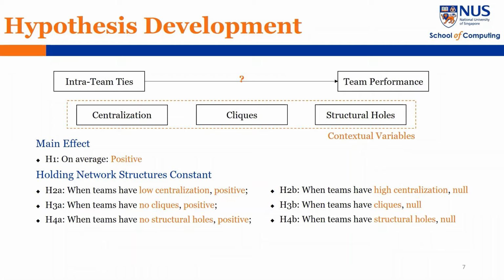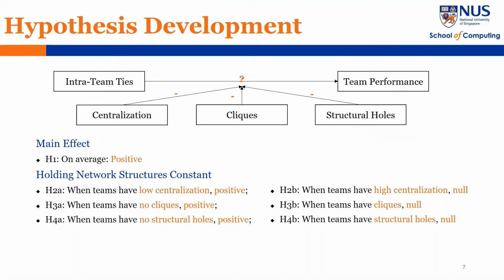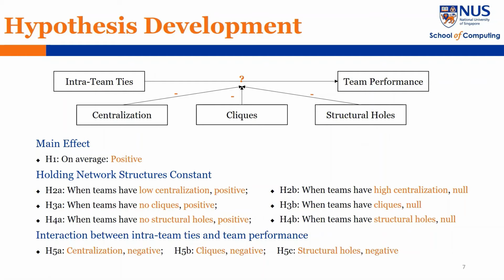In the third set of hypotheses, we allow variations in network structures. We propose a negative interaction between network structures and intra-team ties.